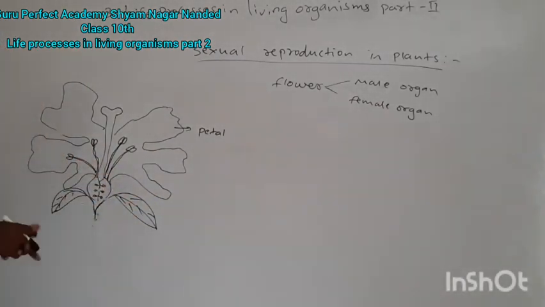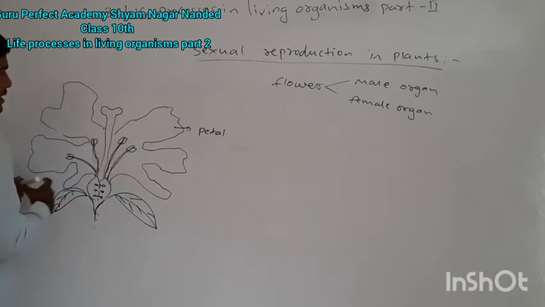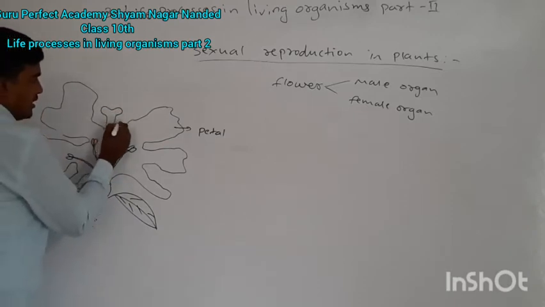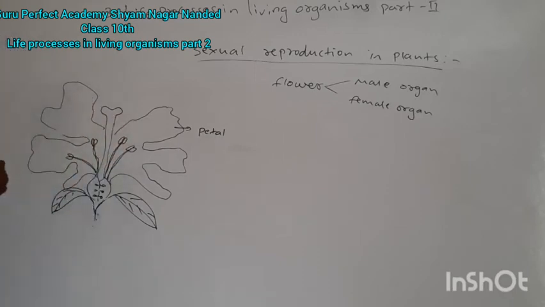That flower contains many androecium. This structure is different from that one. This is not a hibiscus, but it looks like hibiscus petals.